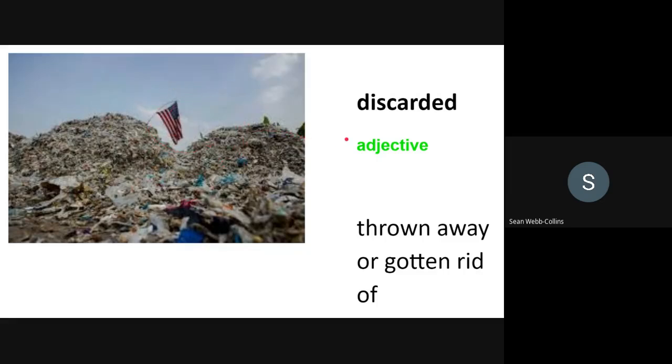And is there a verb for this? That's right, discard. For example, when you discard of something, make sure you put it in the garbage. What are the word forms once more? Discarded, adjective, and discard, verb.